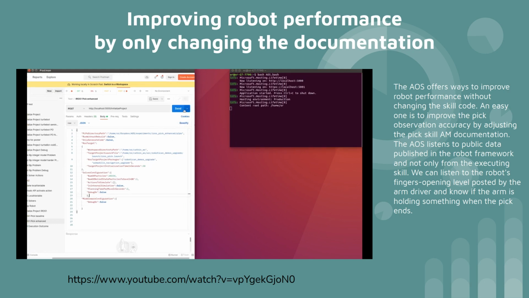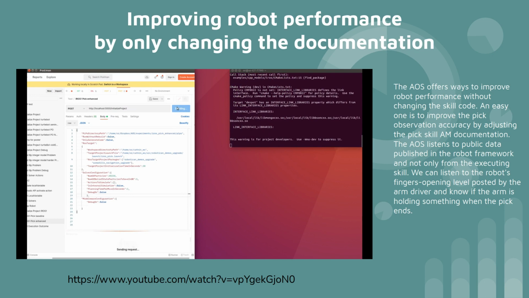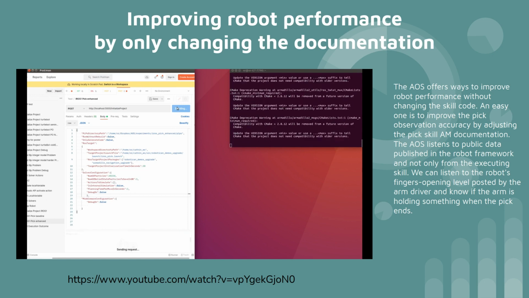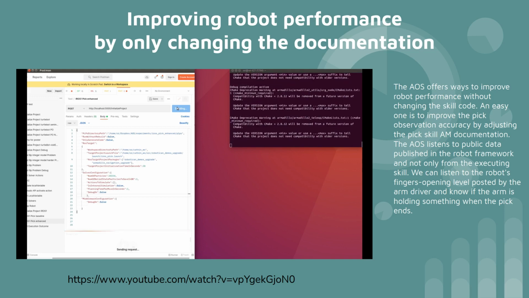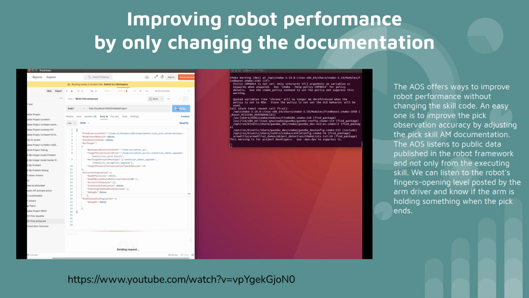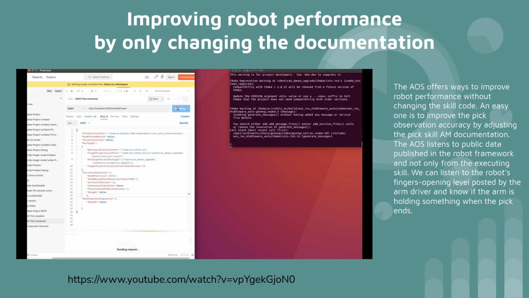The AOS listens to public data published in the robot framework and not only from the executing skill, so we can listen to the robot finger opening level posted by the arm driver and know if the arm is actually holding something when the pick ends, so we can make the observation more accurate.